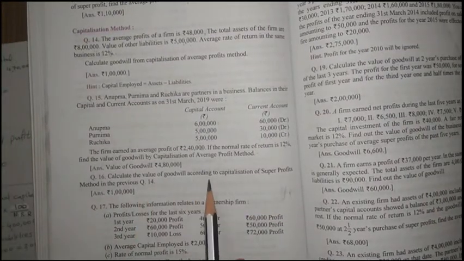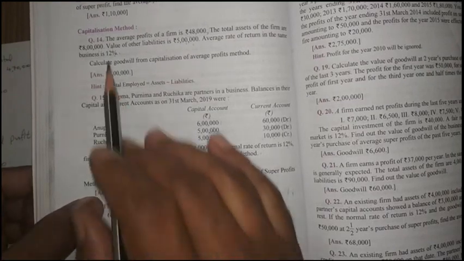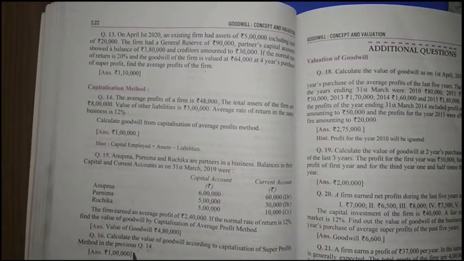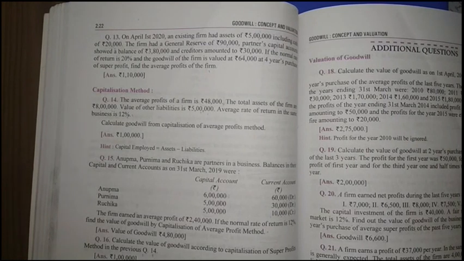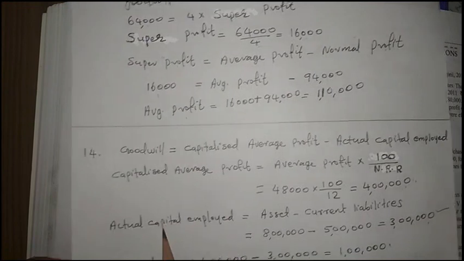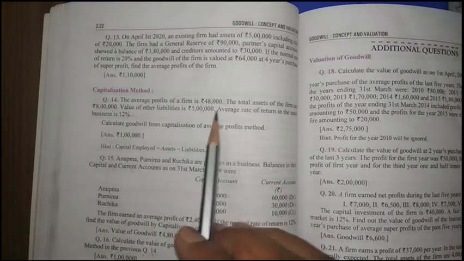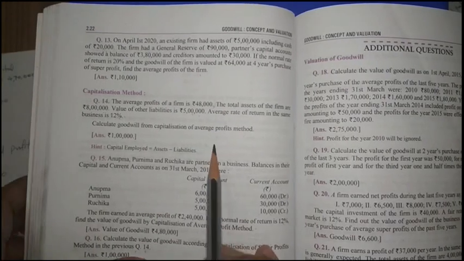Calculate the value of goodwill according to the capitalization of super profit method in question 14. Question 14 we just solved. This will be homework, but I will explain it here. So once again we can see the question. In the 14th question, how much super profit did we get? Here we calculated the average profit of the firm, but we did not calculate the super profit. So okay, question number 14 we can solve now.